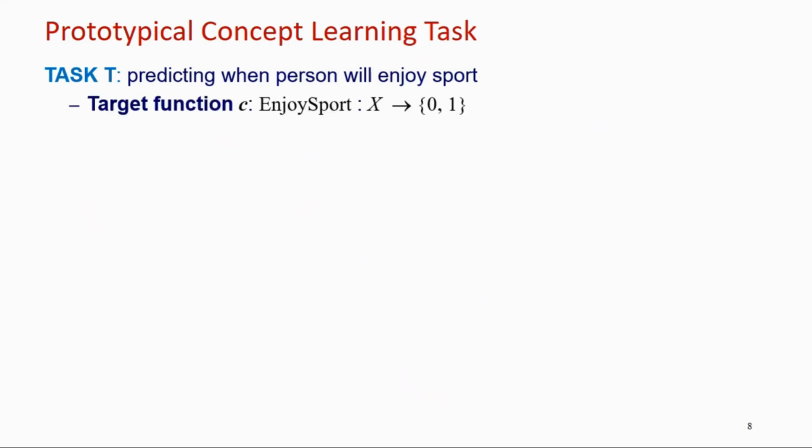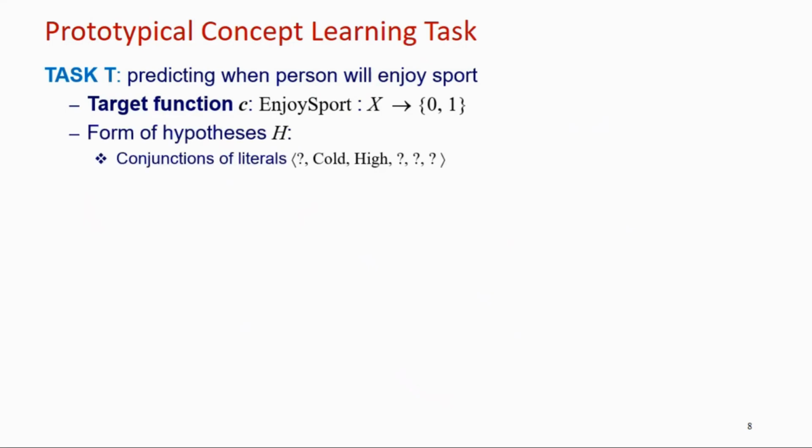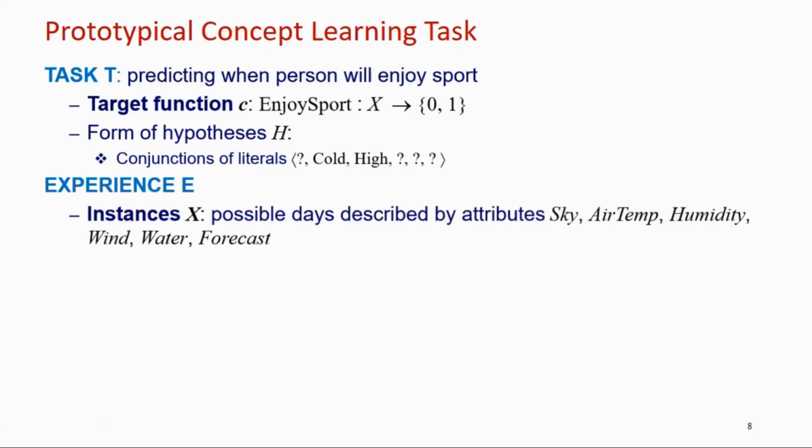So the prototypical concept learning task includes 3 components. The first is T, that is the task, which predicts when a person will enjoy sport or not. The target function here is C. For any enjoy sport sample X, C may take the value 0 or 1. The form of hypothesis is always the conjunction of literals, we know. So that is a sample we have taken. And experience E here is the instances, the number of instances, possible days, whichever were observed in the past, describing all the attributes that we have considered here.